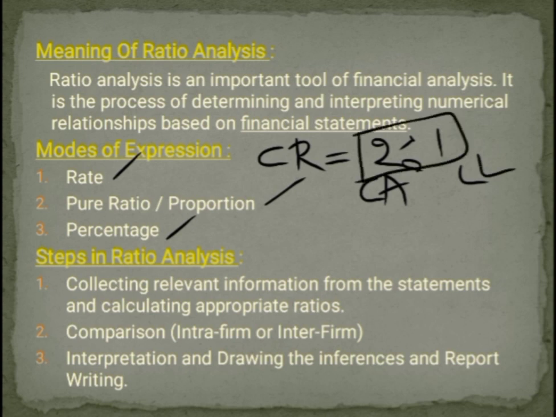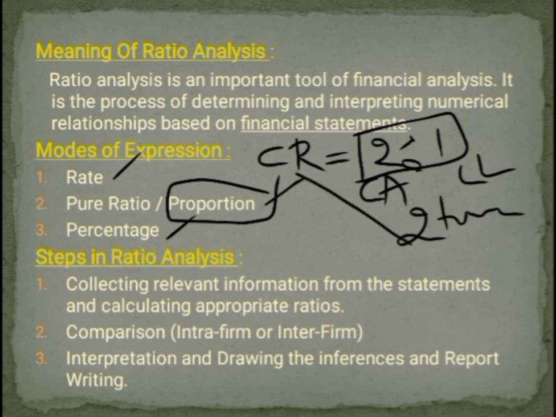So, this is the way of expressing the current ratio in the form of proportion, which is also called pure ratio. Now, the first expression is rate. Suppose you are expressing that current ratio is 2 times the current liabilities. So here when you are expressing in terms of number of times, it is called expressing the ratios in terms of rate.